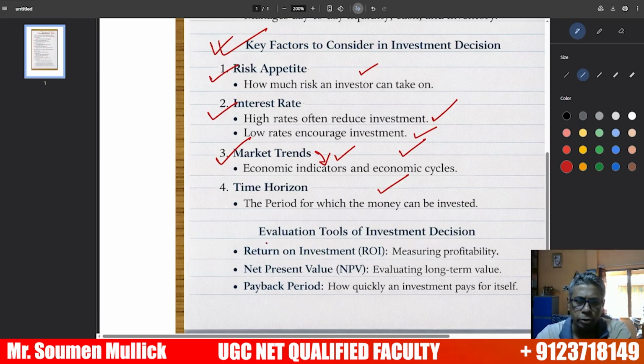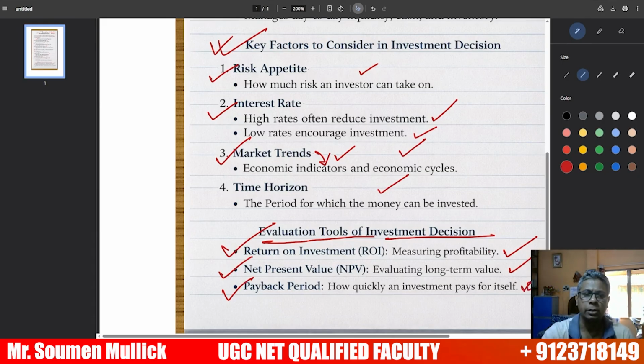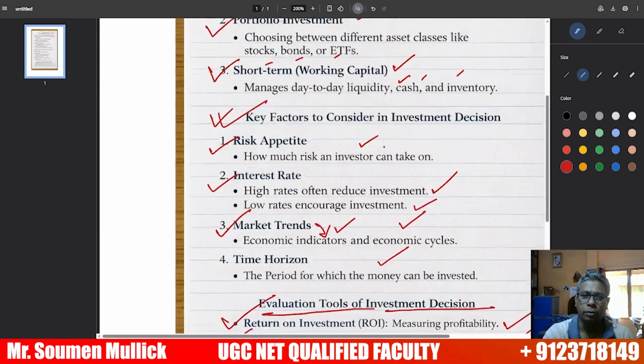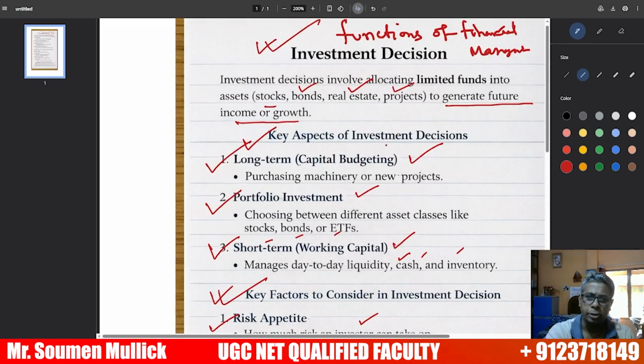What are the evaluation tools of investment decision? The evaluation tools are return on investment, that is ROI, measuring profitability. Net present value method, evaluating the long-term value. Payback period, how quickly an investment pays for itself. So these are the important areas for the investment decision.